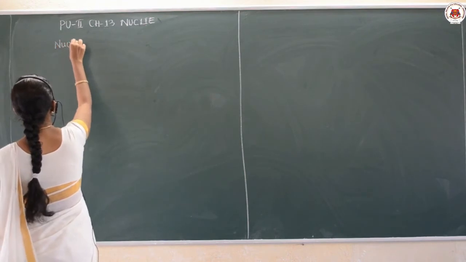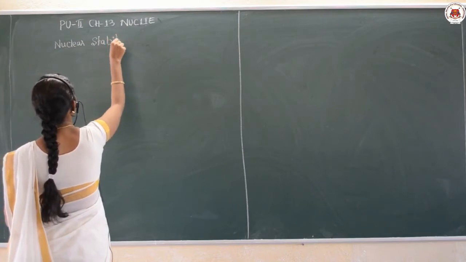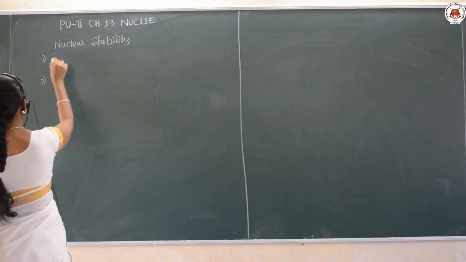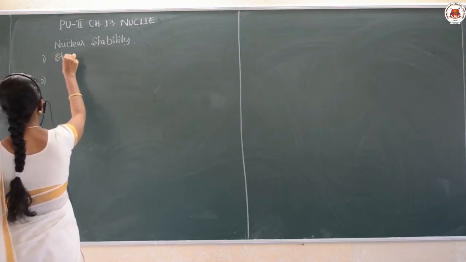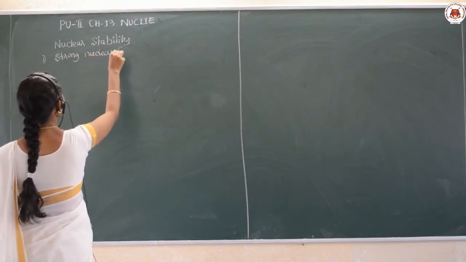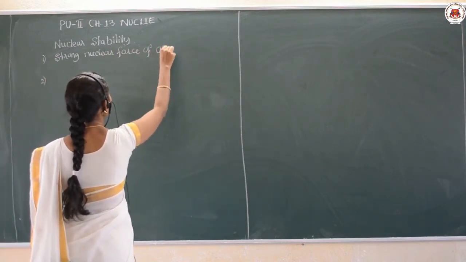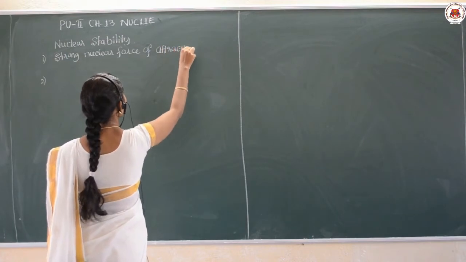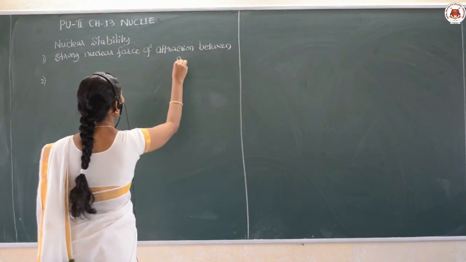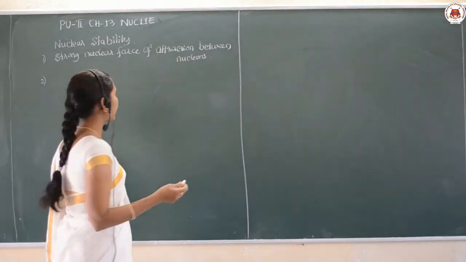Nuclear stability is explained with two forces. One is the strong nuclear force of attraction between the nucleons, that is proton neutron, proton proton, like that.